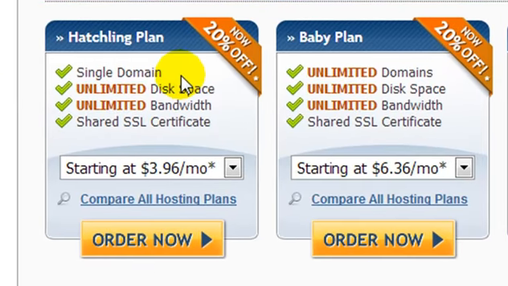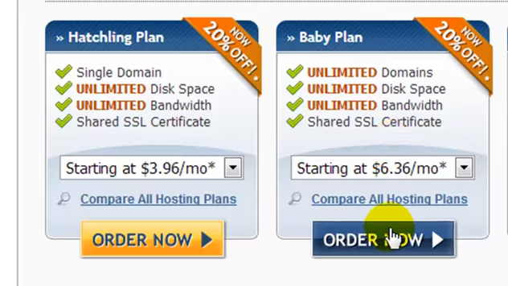The only choice you need to figure out here is, do you only plan on having 1 domain name? Or if you want to pay a couple of dollars more per month, you can host unlimited domains. It's entirely up to you, and keep in mind you can upgrade from a hatchling to a baby plan later on should you choose to. So I'm just going to follow along, and we're going to go with a baby plan because that will allow us to host more than 1 website.